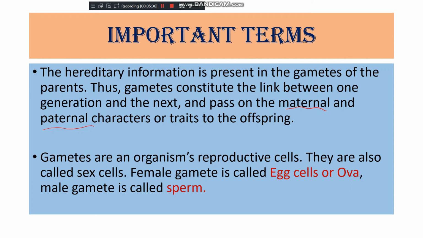So on this page, I explained two things. One is the heredity informations are present in the gametes. And second, what are gametes? Gametes are an organism's reproductive cells. Female gamete is egg cell or ova, and male gamete is sperm.